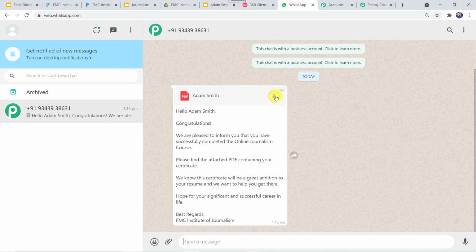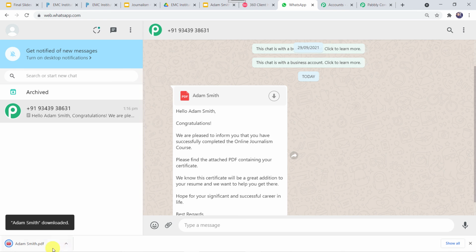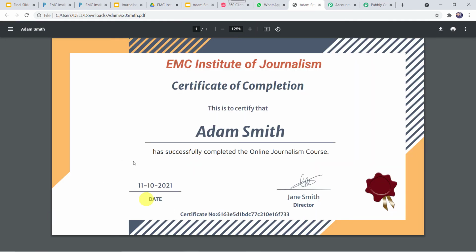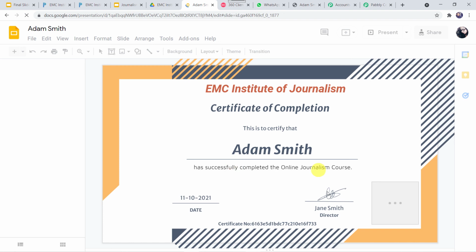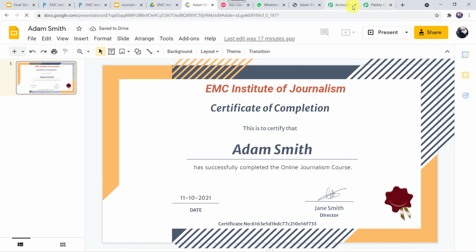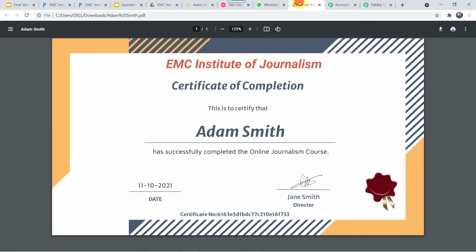Now let us check the certificate also. I'll just download this certificate. Let's open this. And here we can see the correct certificate which we have created previously. I'll just show you that one also. This one has Adam Smith, date and certificate number. And here also we can find the same thing: name Adam Smith, date and along with the certificate number.